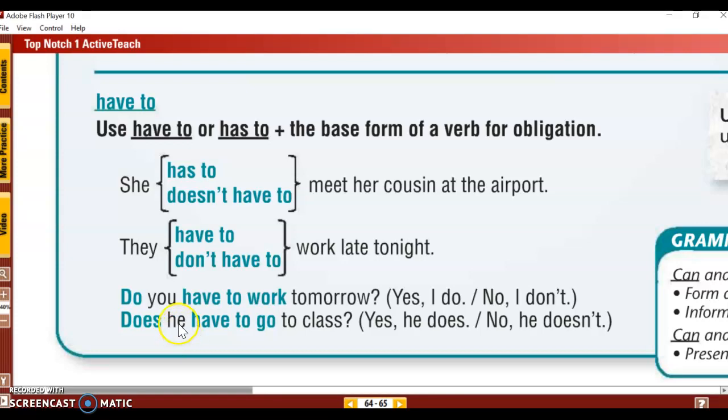And he is right here. Notice he, I'm going to put the S on the do, and it becomes does. But I can't just put an S. I have to put ES because there's a vowel here. So does. Does he have to go to class? Yes, he does. No, he doesn't. So notice I'm answering with the same question word. Does he have to? Yes, he does. No, he doesn't. All right.